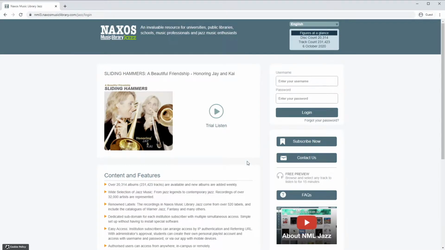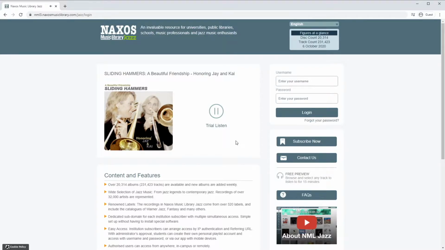Hello, this is the login page for Naxos Music Library Jazz. If you're a member of a subscribing institution, you may either be automatically logged in or asked to log in through your institution's website. On the left, you can click the play button to listen to a complete featured album from the library.